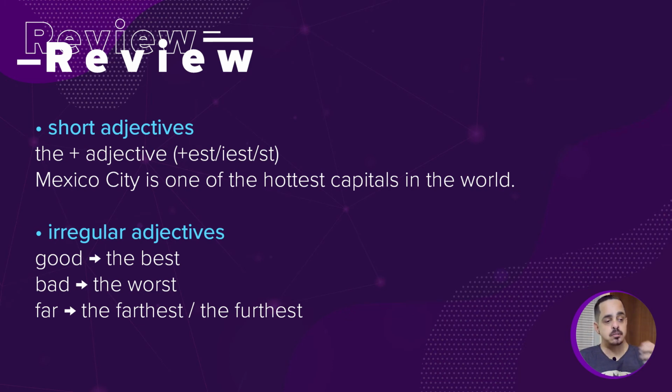Alright? But we also have some irregular adjectives that will not follow any of these structures. For example, good. Superlative form of good: the best. Bad. Superlative form: the worst. And far. Superlative form: farthest or the furthest.